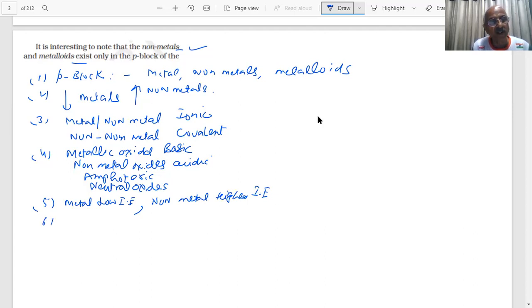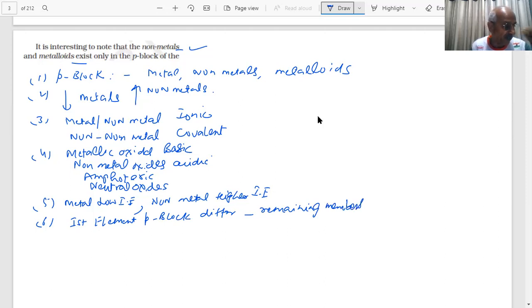An important thing is that the first element of the P block, students, will differ from the remaining members. Why? So it will show unique anomalous behavior, students.